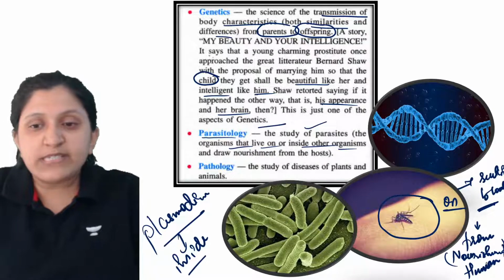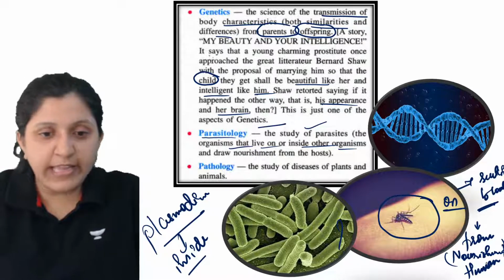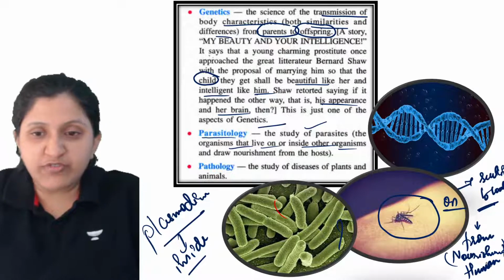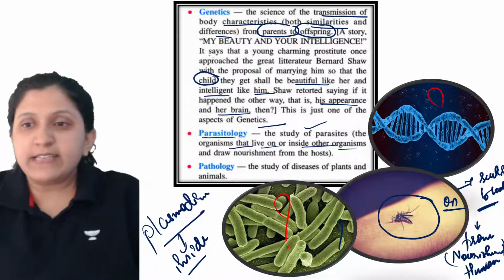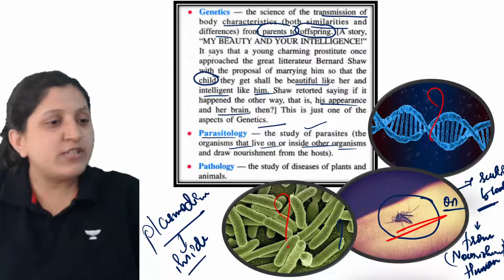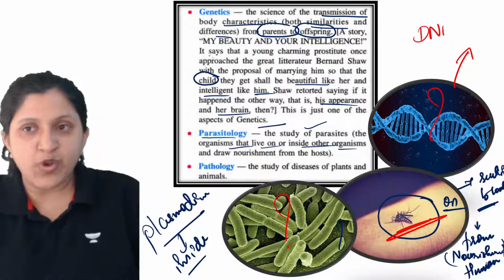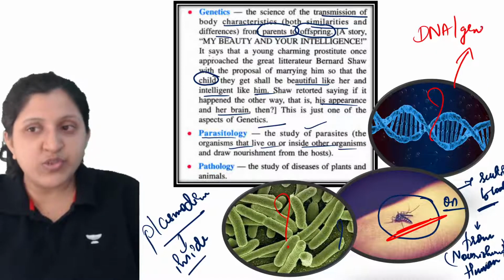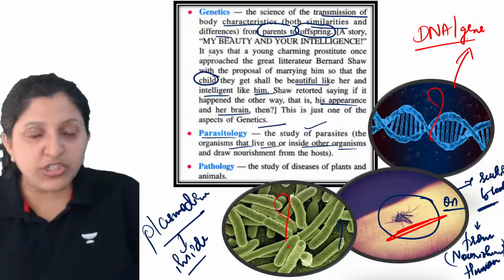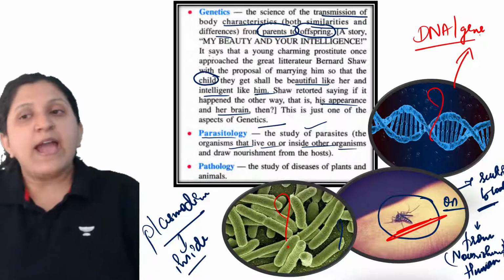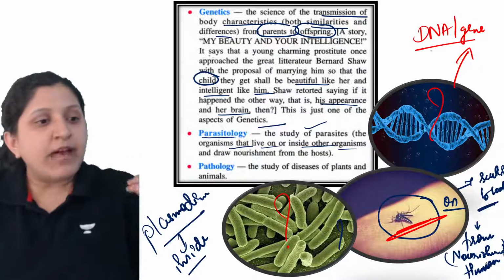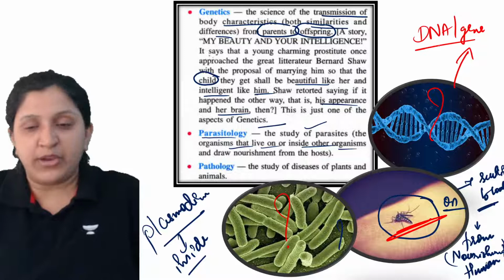Now pathology, study of diseases of plants and animals. So now what is this? Any of you, any idea what exactly this one is? The one which I have shown, this part and this part. Anyway, this part is basically DNA or a gene which gets transferred from one generation to the other generation.